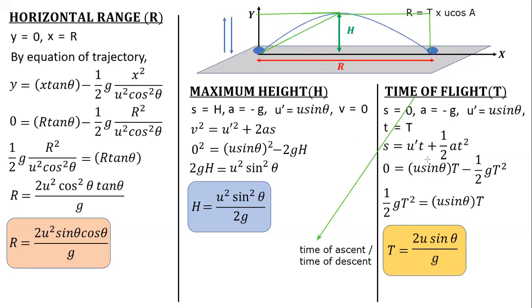Piyush, I am just assuming the vertical conditions, because the time of flight is going to be the same vertically and horizontally. So any one case you have to use to solve. So I just use the vertical conditions. In that case, when it is thrown vertically, the initial velocity was u sine theta. I'm taking the vertical cases.